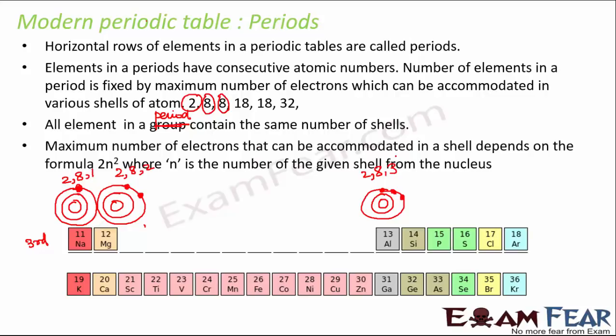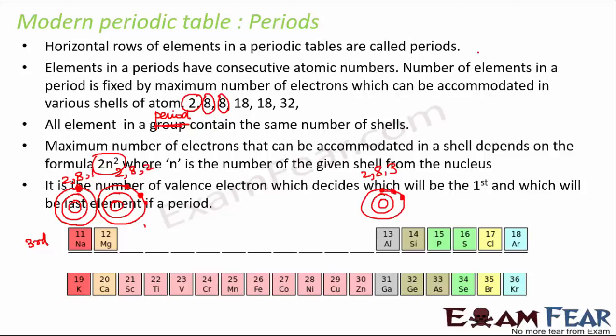The maximum number of electrons that can be accommodated in a shell depends on the formula 2n square, where n is the number of the given shell from the nucleus. So from the nucleus, what number of shell are we talking about? For example, if we are talking about the third shell from the nucleus, it would be 2 into 3 square. If we are talking about the second shell from the nucleus, then it would be 2 into 2 square. With that formula, we find out the maximum number of electrons that can be accommodated in the shell.